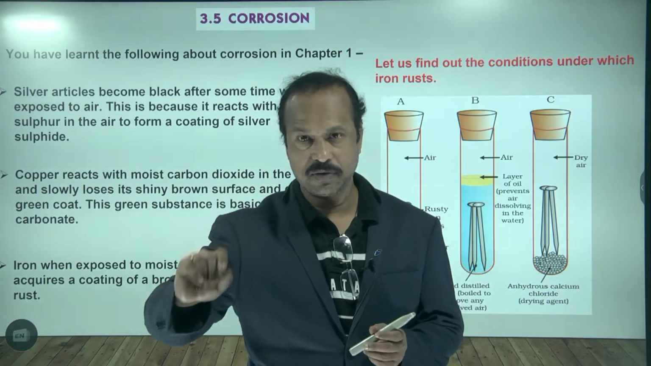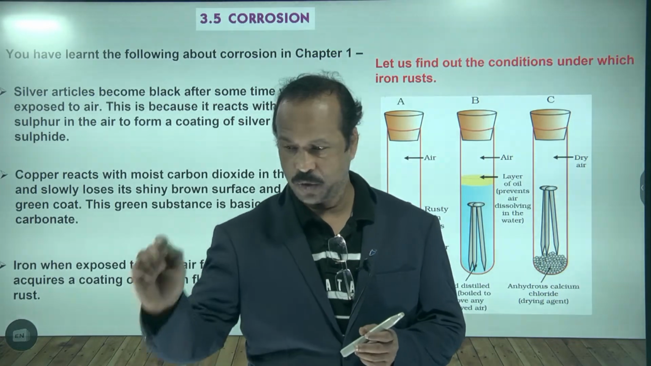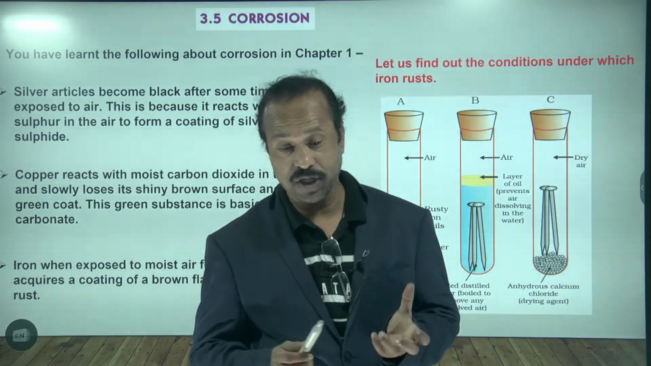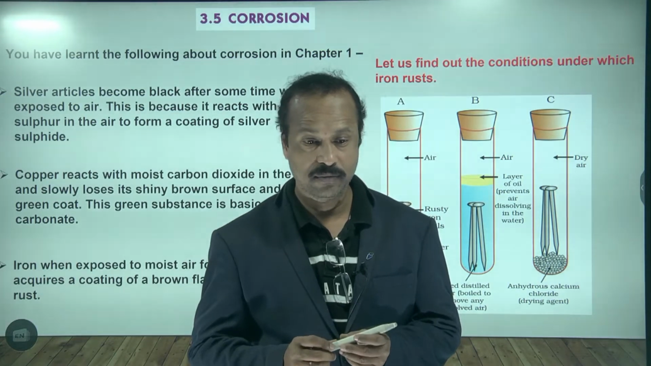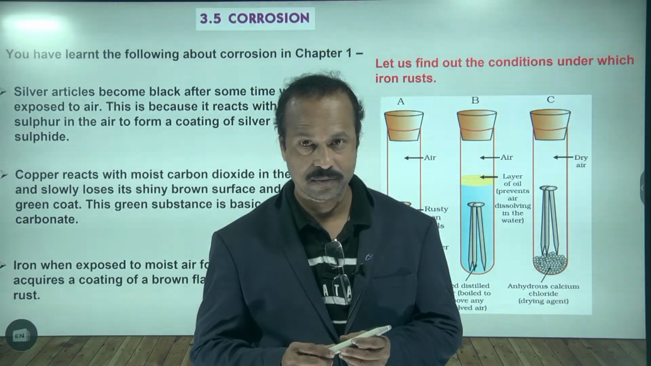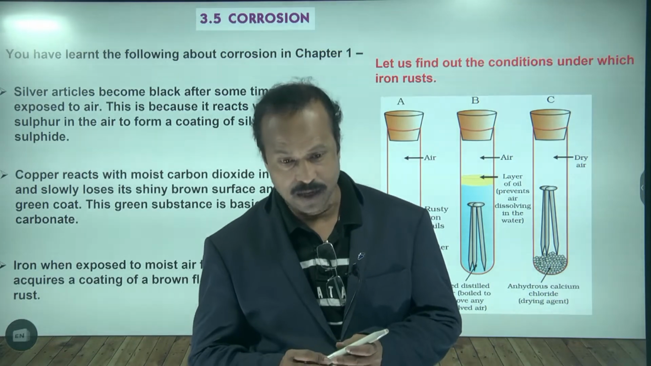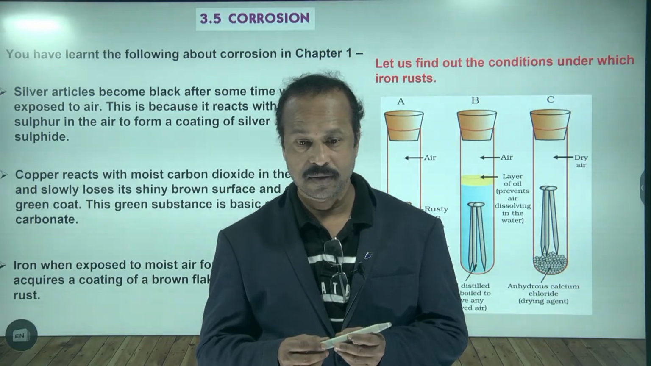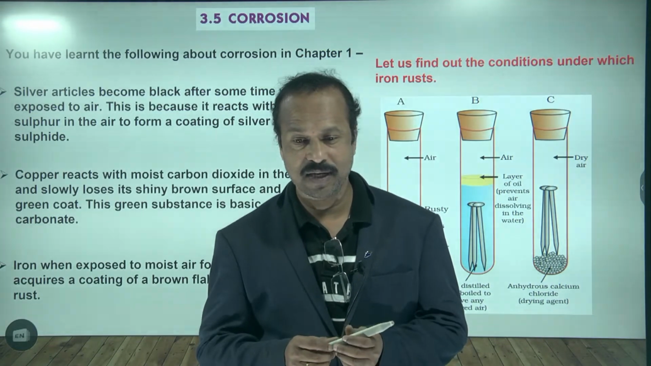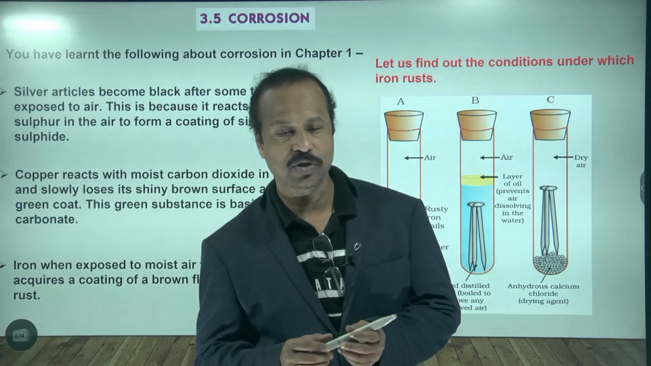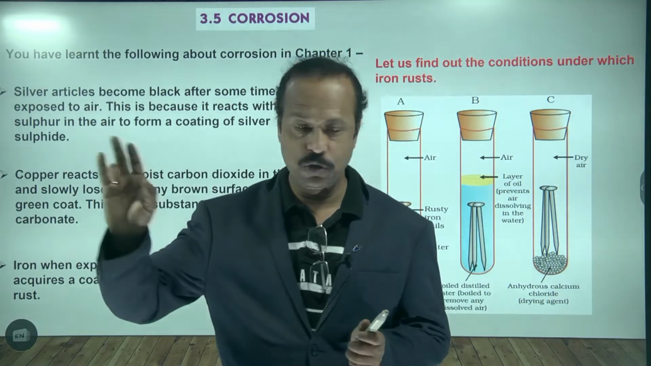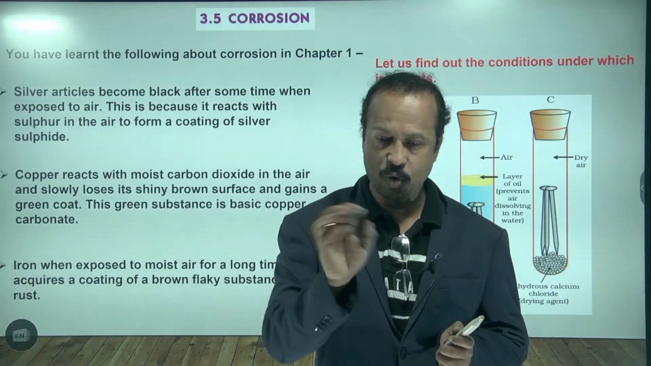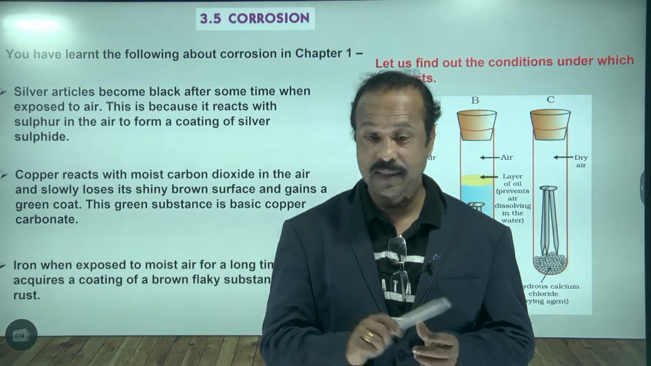Behind your house there will be a garden. You just throw it there, and after a few days take that iron and see whether it is still shiny. No, sir. Why? Because the outside gases react with it. Now what does it form? Corrosion, that's called rust. Iron will get rusted. If you see iron windows and iron grills outside, a red color coating is formed on them. That is called rusting.